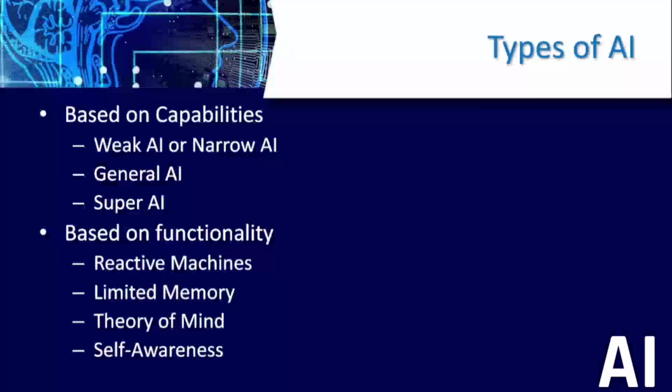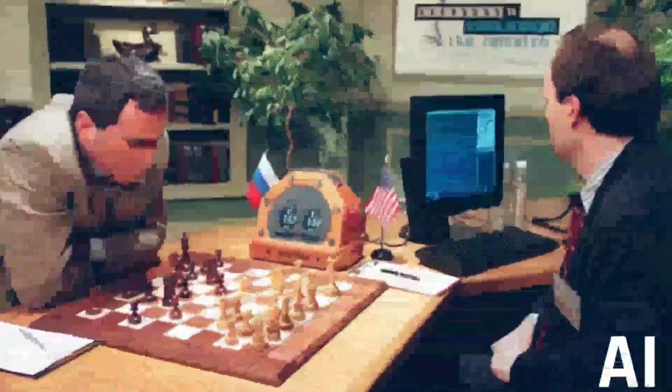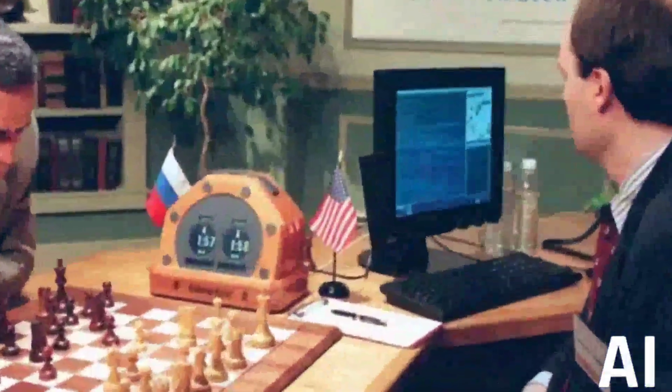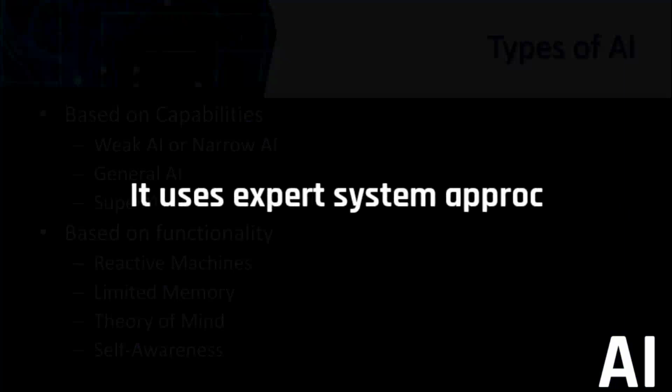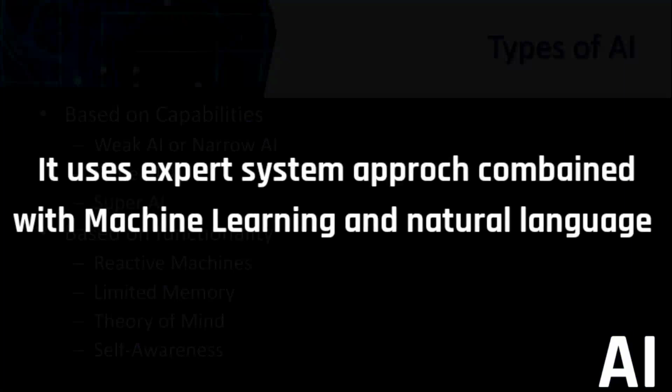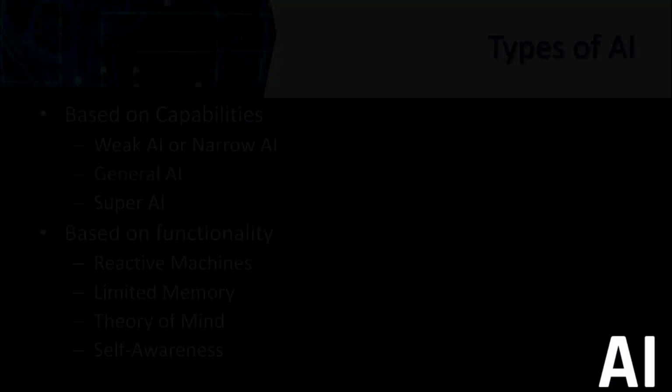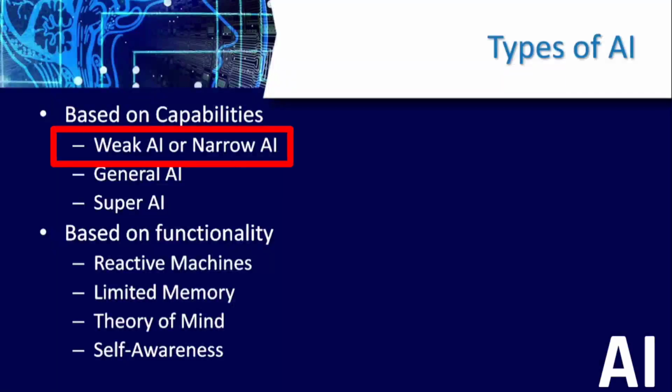Another example, which we mostly spoke about, is IBM's Watson supercomputer. That also comes under narrow AI. It uses an expert system approach combined with machine learning as well as natural language processing, but still it is weak AI, a narrow AI.